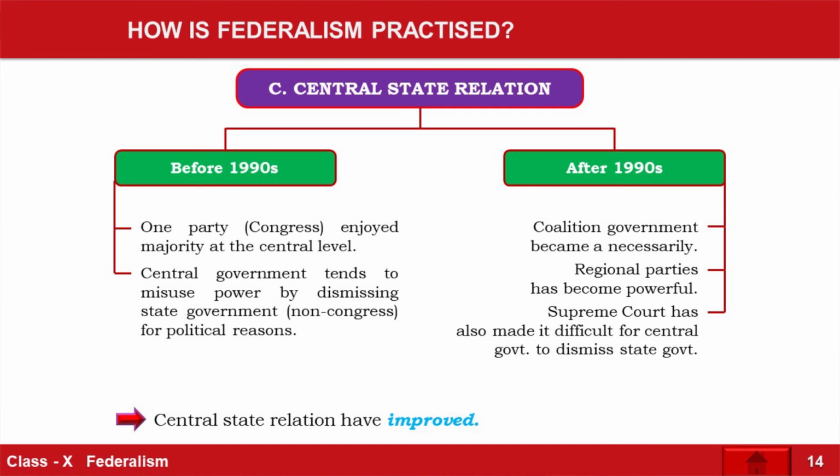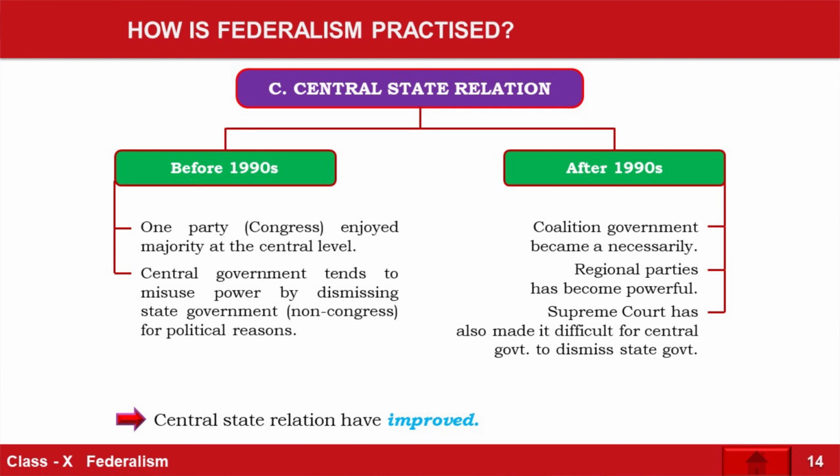Slowly the Congress party started diminishing and new parties came up. These new parties formed their governments. So after the 1990s, it was the era of coalition government. For 30 years in India, we saw coalition government at the central level. Yes, coalition government for 30 years. Now there is no discrimination. Center and state have become stronger. They have become more equal.